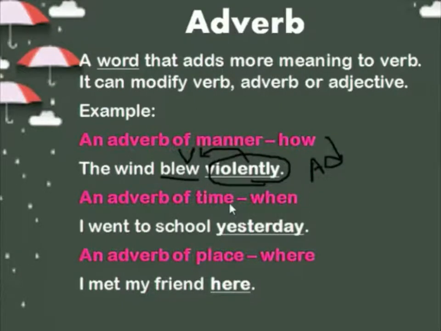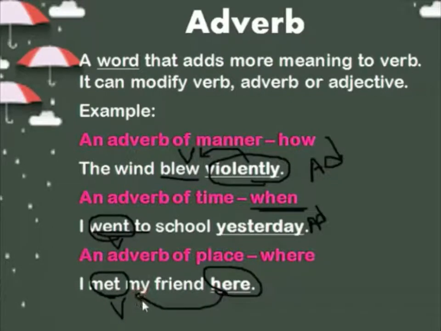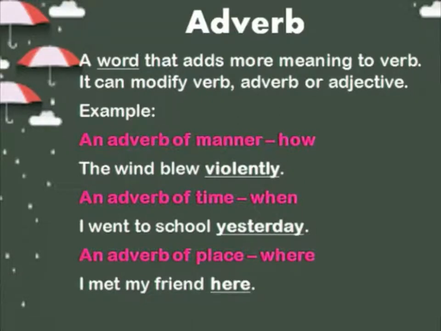And an adverb of time, we are asking a question when something happened. I went to school yesterday. When did you go to school? We are asking when did you go. Went is a verb. Here yesterday adds more information to our verb went. Same way, an adverb of place, where. I met my friend here. Where did you meet your friend? Met is a verb, and here explains where you met. So this is an adverb. This is how we explain the manner, the time, and the place.